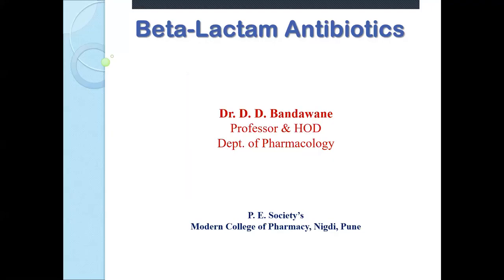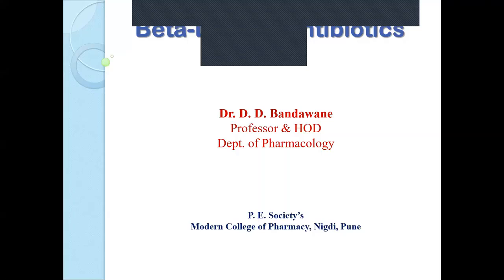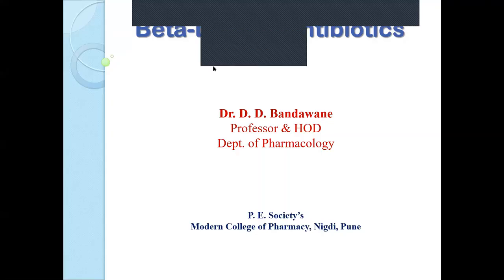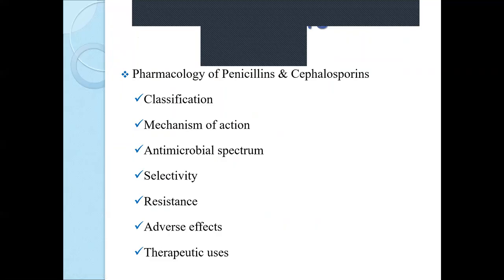Today's topic is beta-lactam antibiotics. As the name indicates, these are the antibiotics having a beta-lactam ring. Because of that beta-lactam ring, these antibiotics are called beta-lactam antibiotics. Here, we are going to see two types of beta-lactam antibiotics, that is penicillin and cephalosporin.